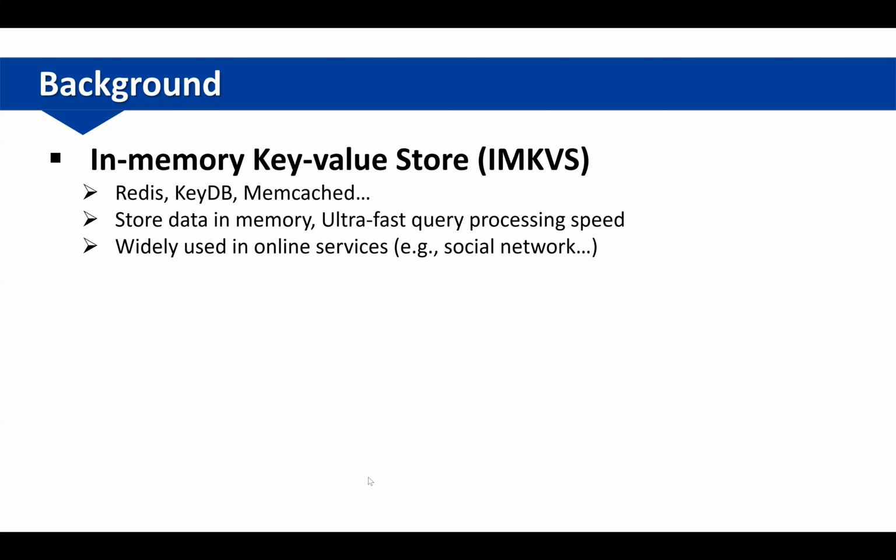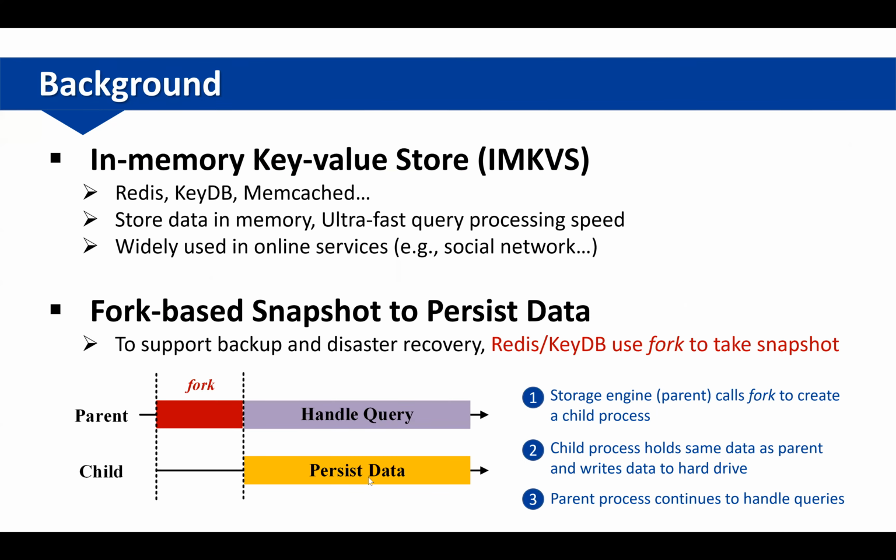In memory key value store, we call it IMKVS for short, such as Redis, KeyDB, and Memcached, they store data in memory so that they achieve ultra-fast speed of processing query. Due to this advantage, IMKVS is very widely used in many online services, such as social network.